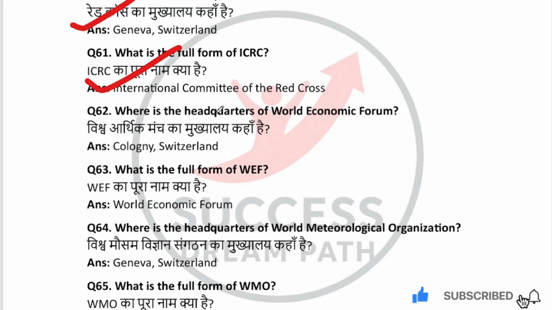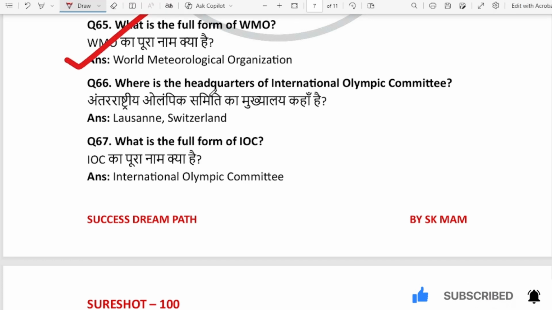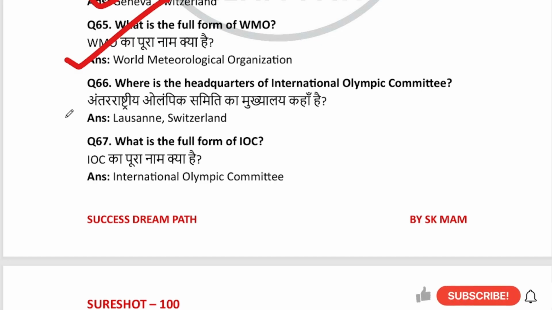Where is the headquarters of World Economic Forum? Cologny, Switzerland. What is the full form of WEF? World Economic Forum. Where is the headquarters of World Meteorological Organization? Geneva, Switzerland. What is the full form of WMO? World Meteorological Organization. Where is the headquarters of International Olympic Committee?